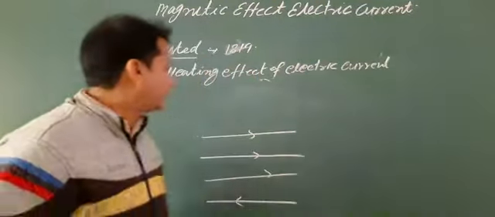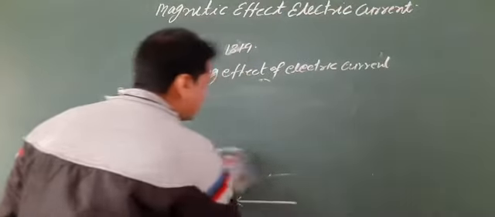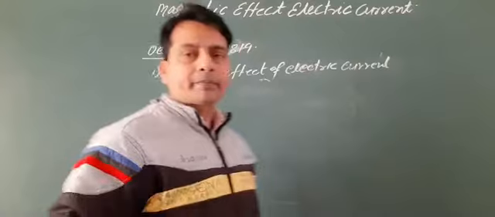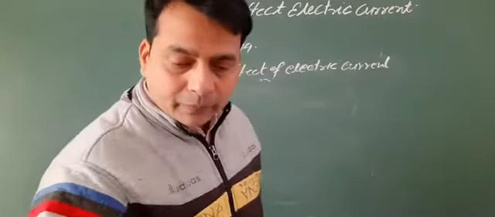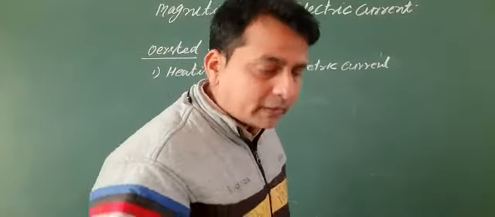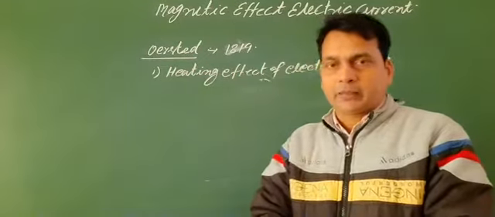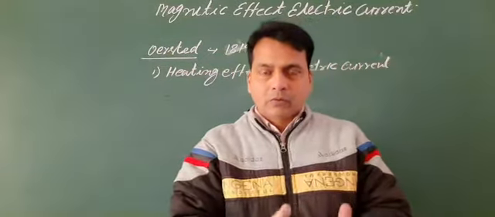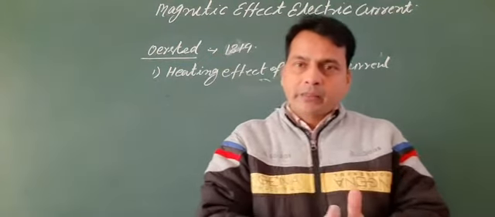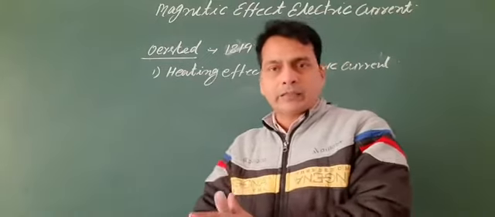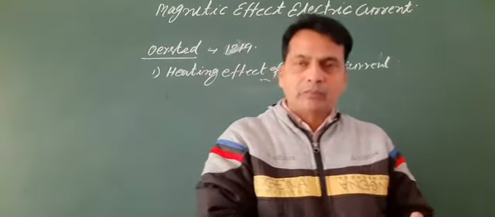Now a scientist whose name is Michael Faraday said that whenever electric current can create a magnetic field, then a magnetic field could also create electricity.